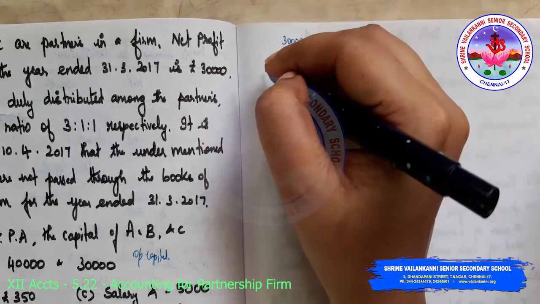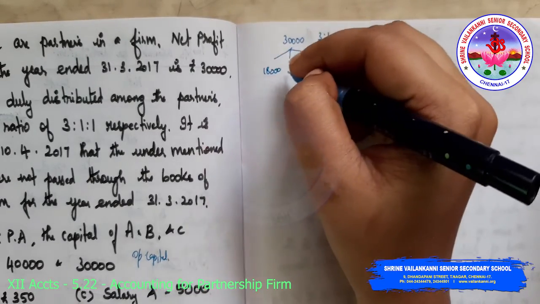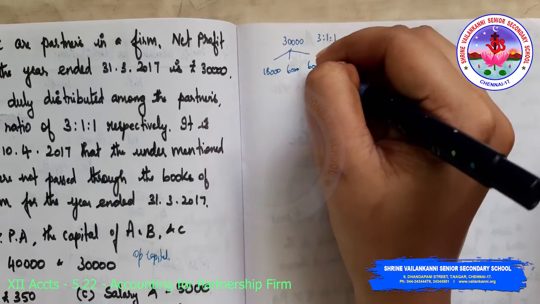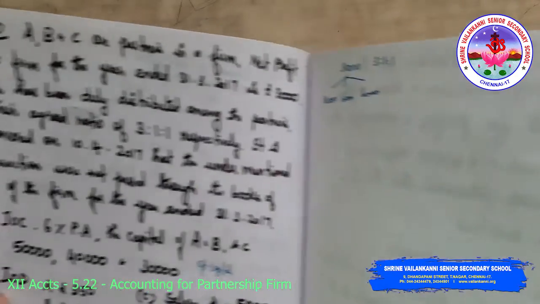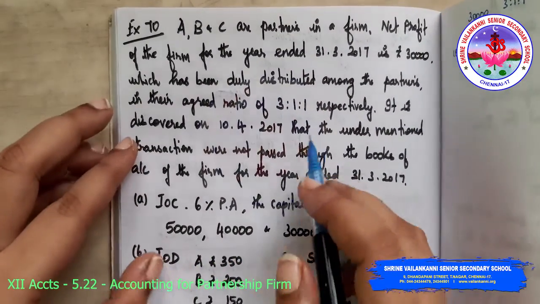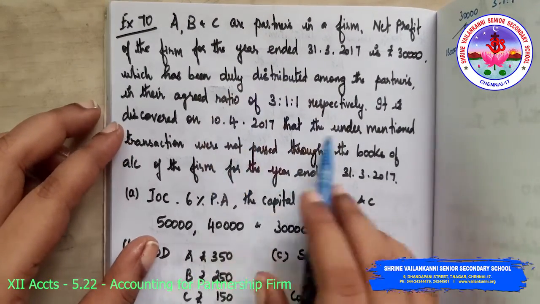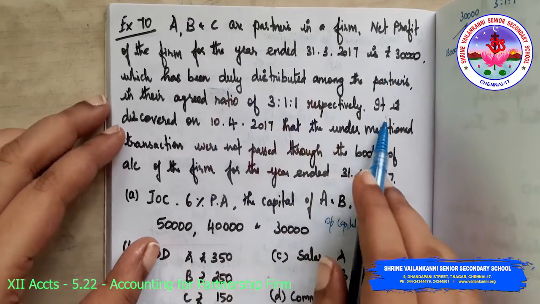Okay, so we're just calculating 18,000, 6,000 and 6,000. Just a rough calculation. We'll keep this in mind. It is discovered on 10/4/2017. Since I've read this problem, I know that this is a wrong profit. Okay, now listen to this.